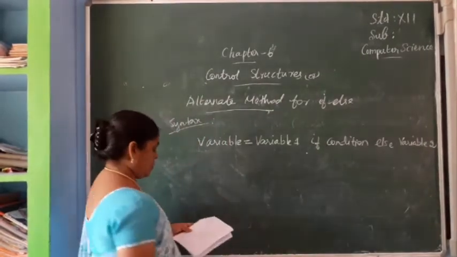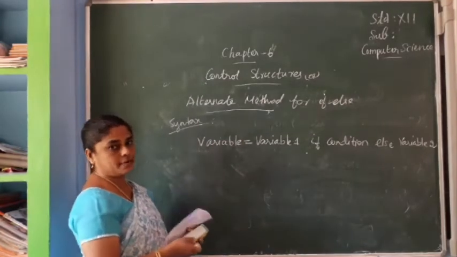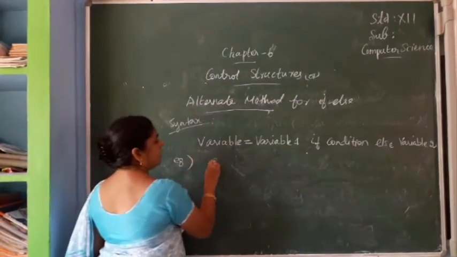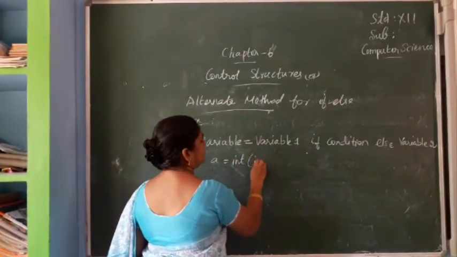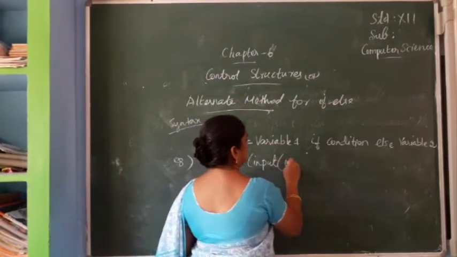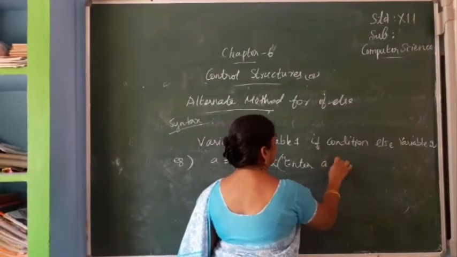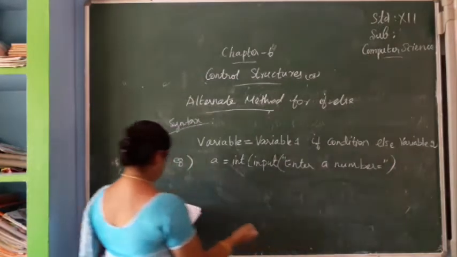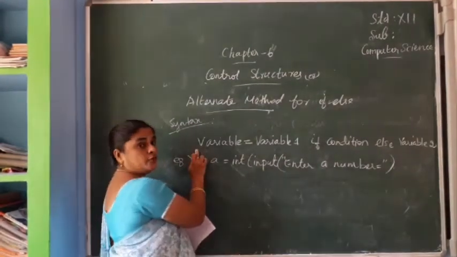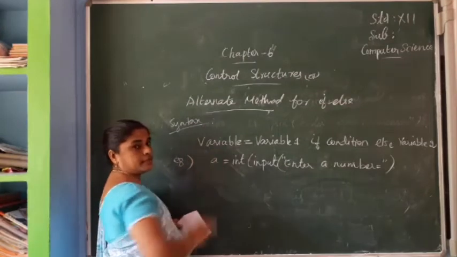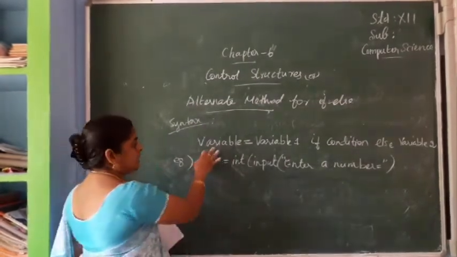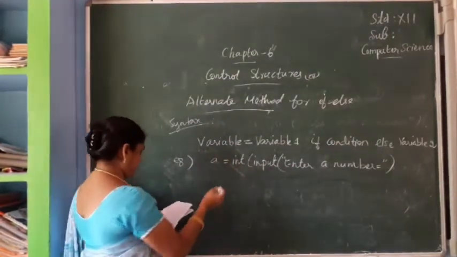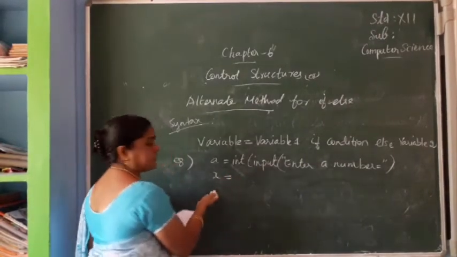Can you understand? So for this also we can write one simple example. The same odd or even question we can write for this also. See, A equal to integer input, enter a number. Next we are using the alternative if-else statement for this method. So variable equal to means another variable, that is x equal to, I am taking it as x.